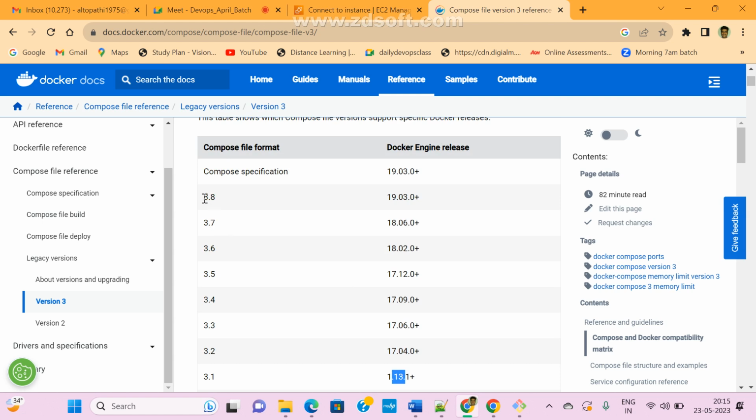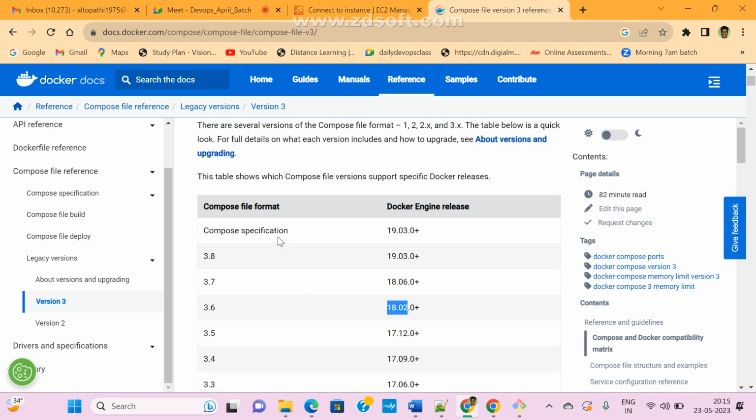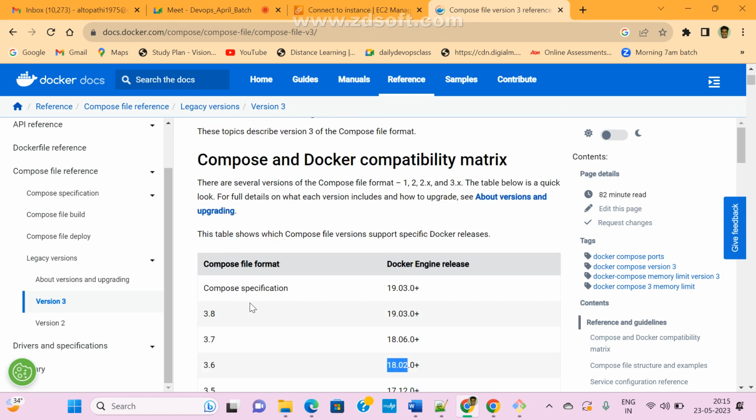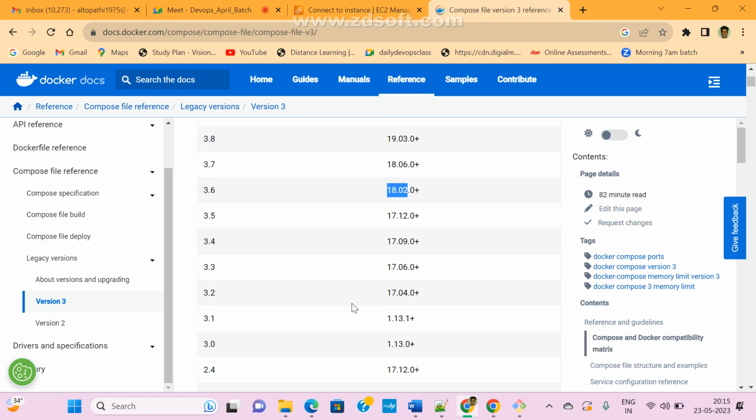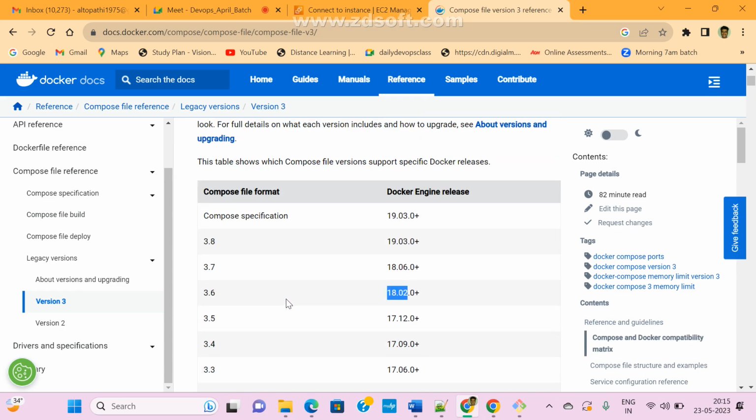Suppose if you want to, we can use 3.8 also. Anyway, we are using Docker 20. Now see here, we can use version 3.8, or we can use 3.7, 3.6 or 3.5. This is 17 plus, 18 plus. This depends on your compose version and Docker version. We can check it. So these are the defaults.